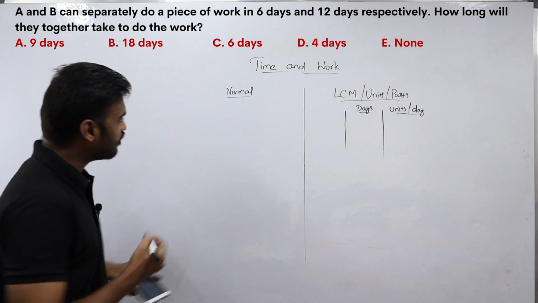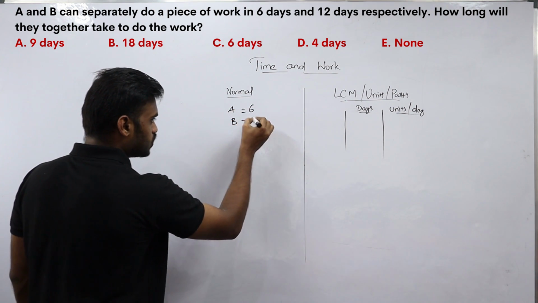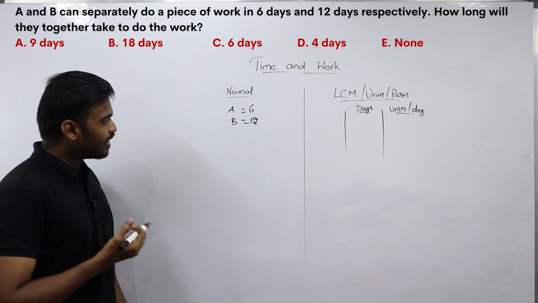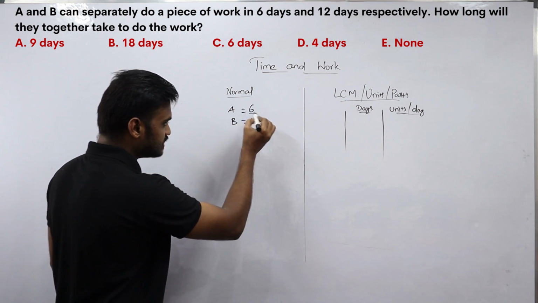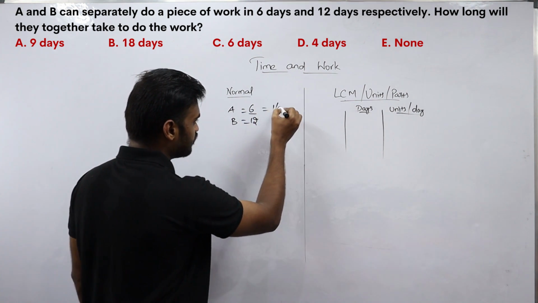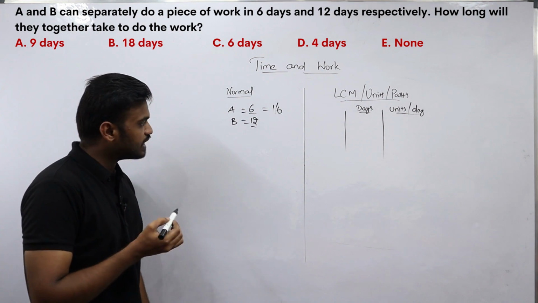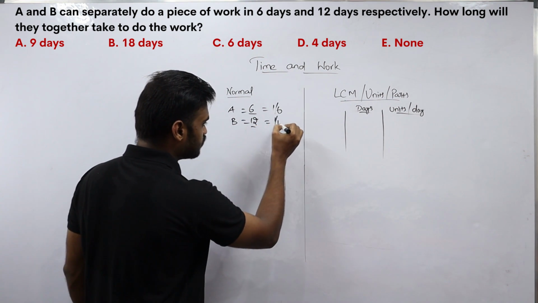Okay, see here, what they have given is A takes 6 days to complete the work and B takes 12 days to complete the work. I have already told you, since A is taking 6 days to complete the work, A's efficiency or 1 day's work will be 1 by 6. In the same way, B is taking 12 days to complete the work, so B's 1 day's work or efficiency will be 1 by 12.